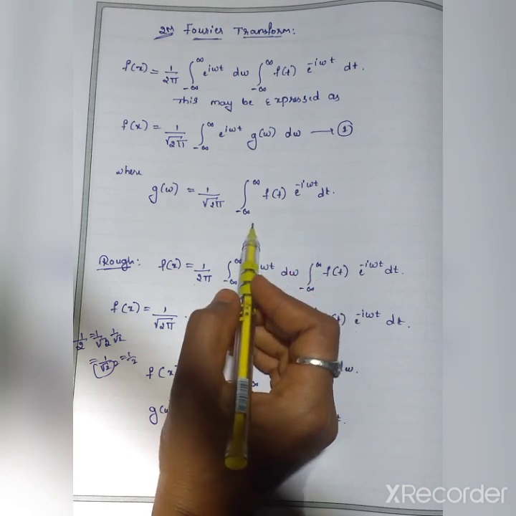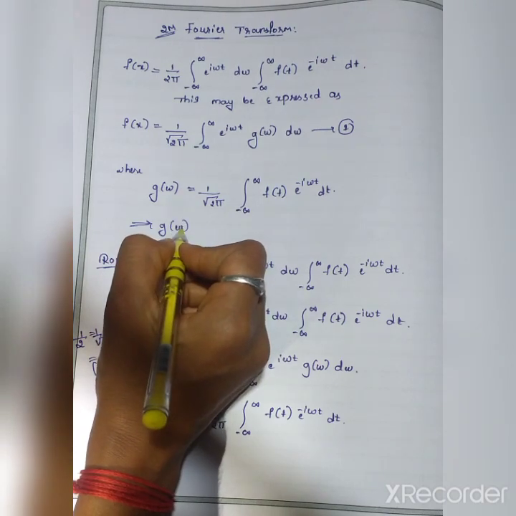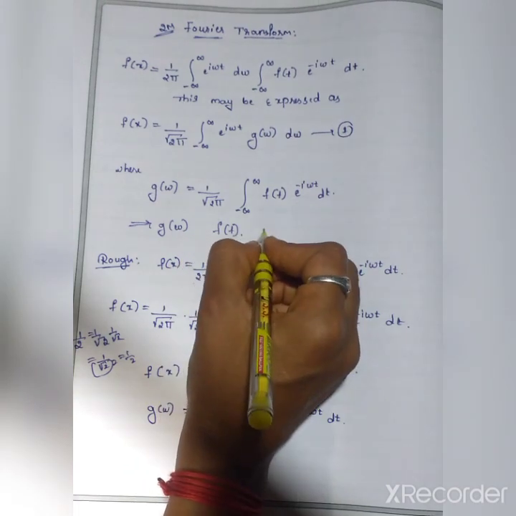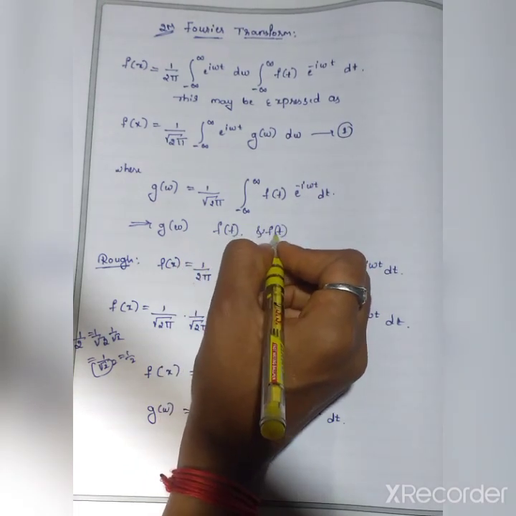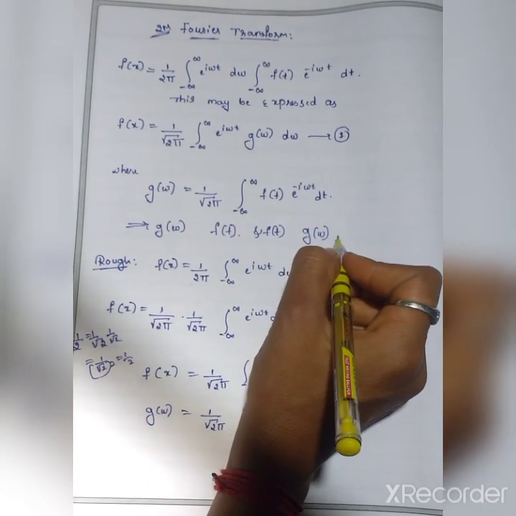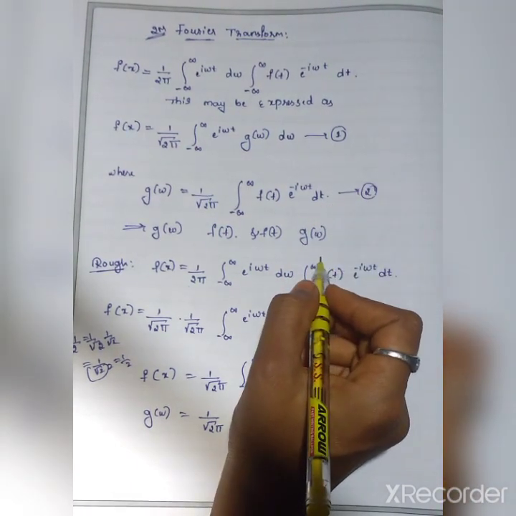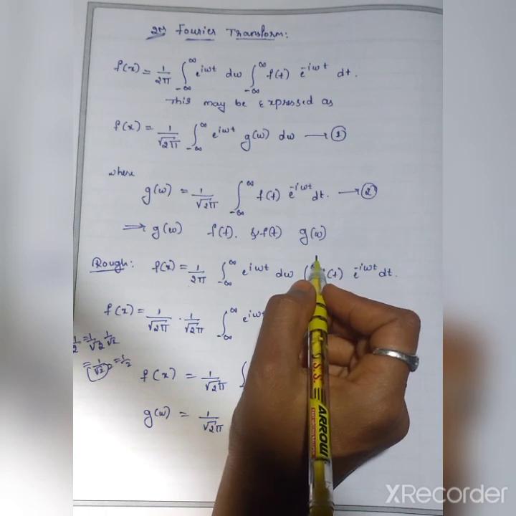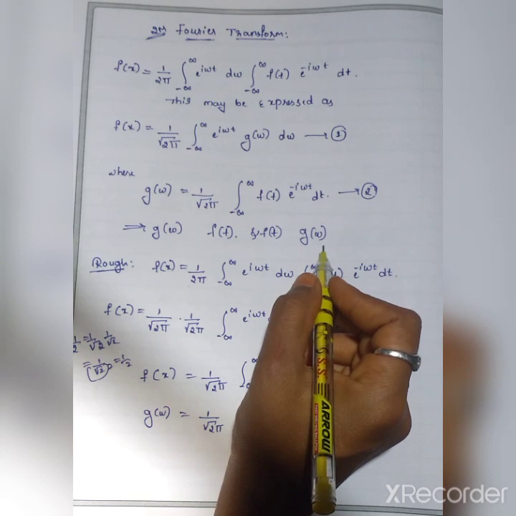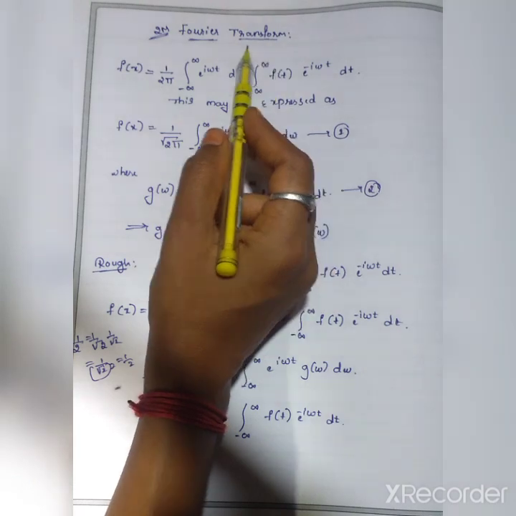Now the function g of omega is called the Fourier transform of f of t, and f of t is called the inverse Fourier transform of g of omega. The integral of equation 2 transforms the time function f of t into its equivalent frequency function g of omega, while integral 1 reverses the process. Okay, this is clear. This is the definition of the Fourier transform.